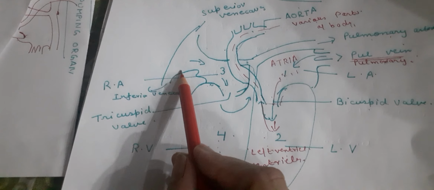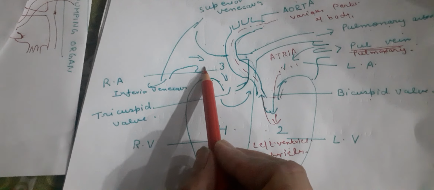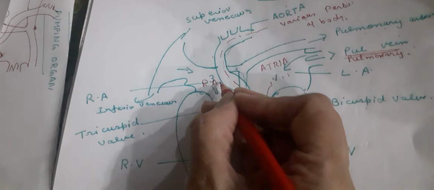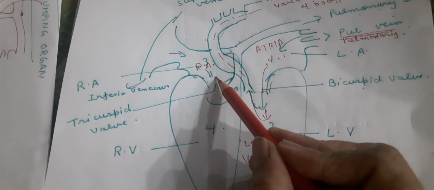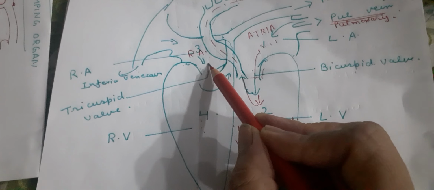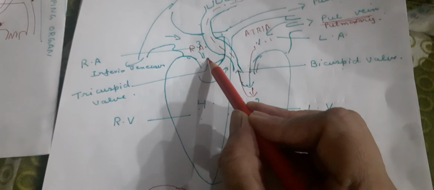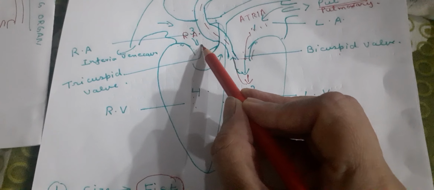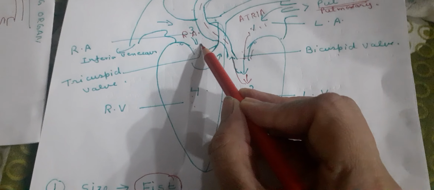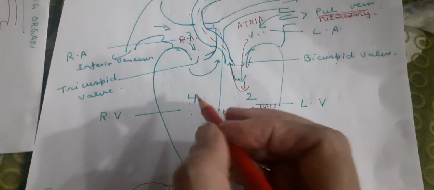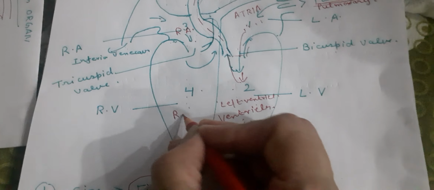This vena cava brings the deoxygenated blood to the right atria. Whenever any chamber receives the blood, it gets relaxed, and whenever the blood flows out of them, they contract. From the right atria, the blood comes to the right ventricle.